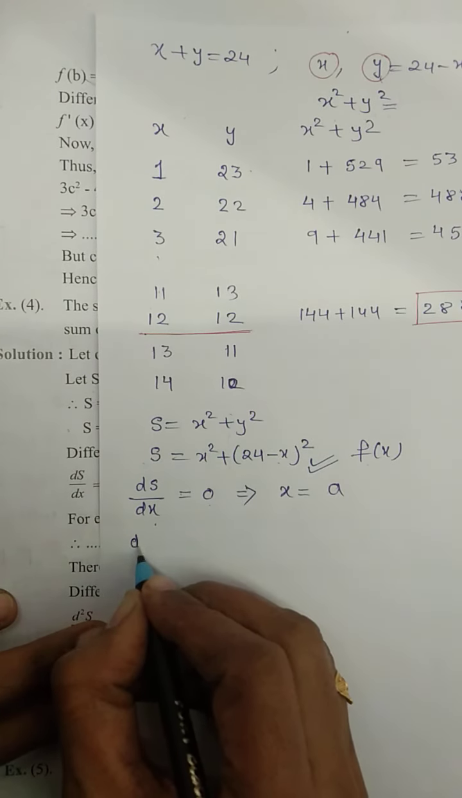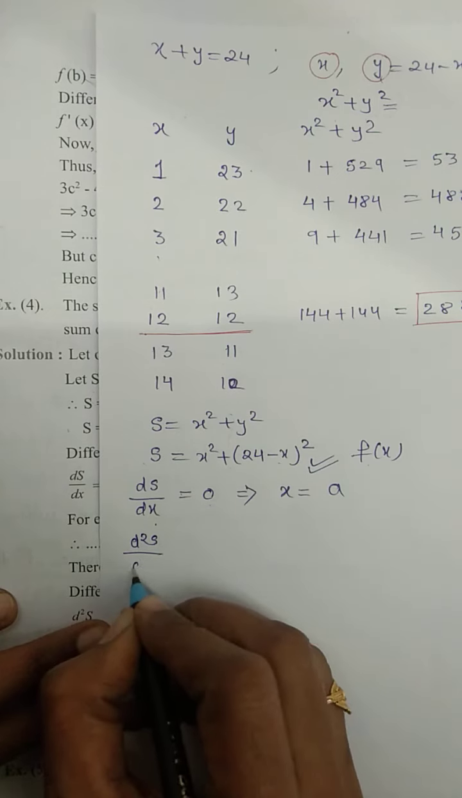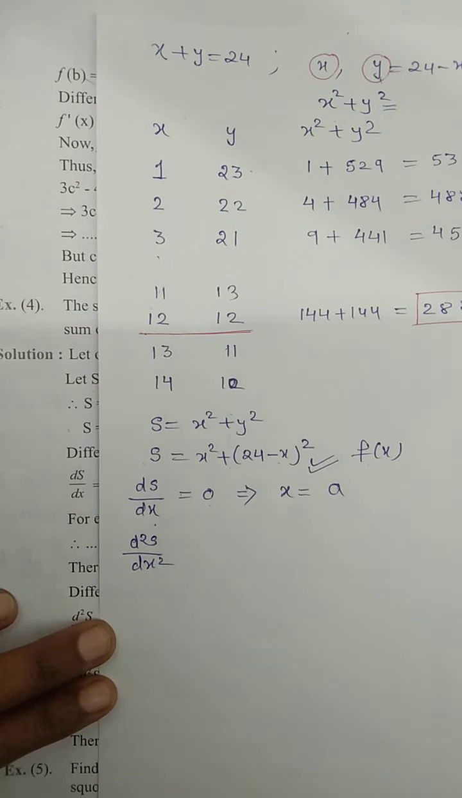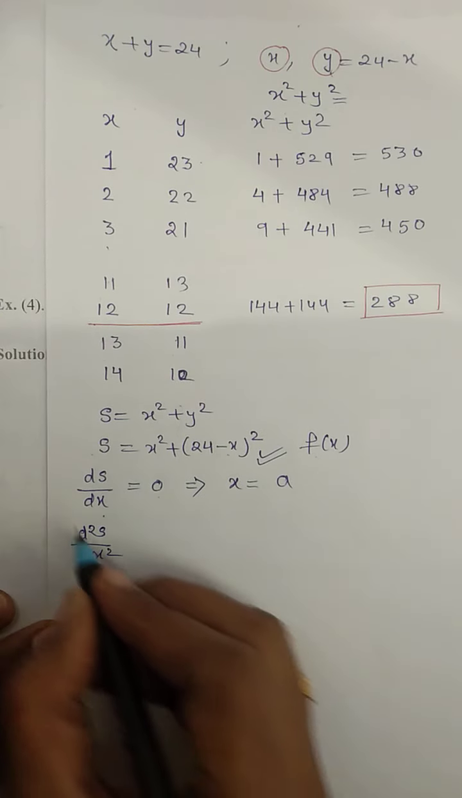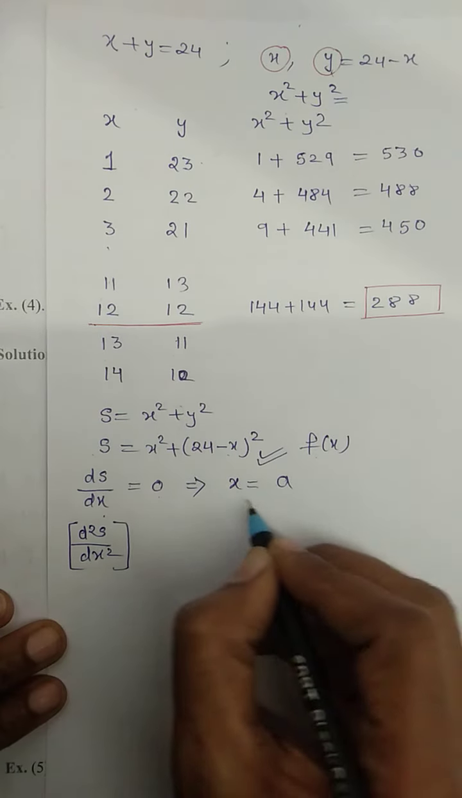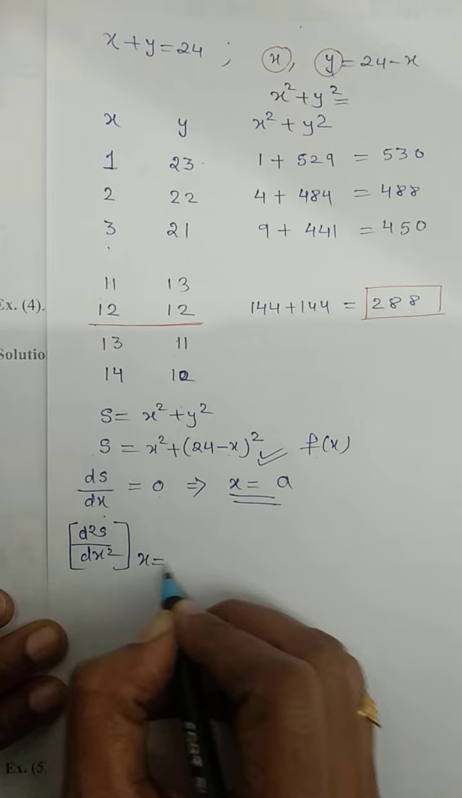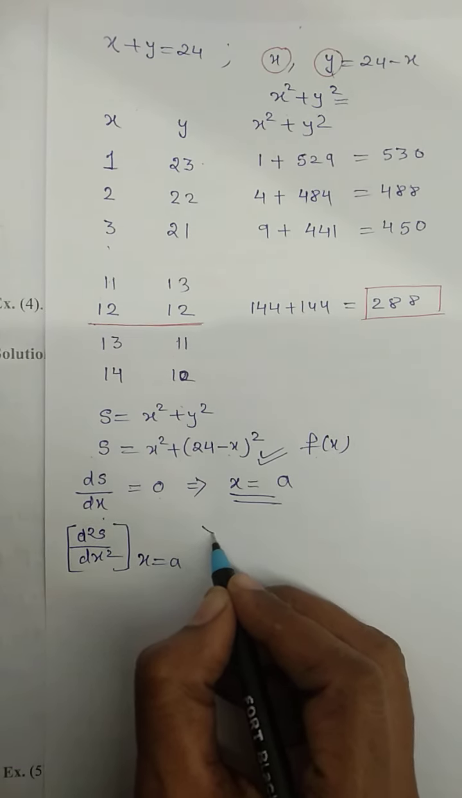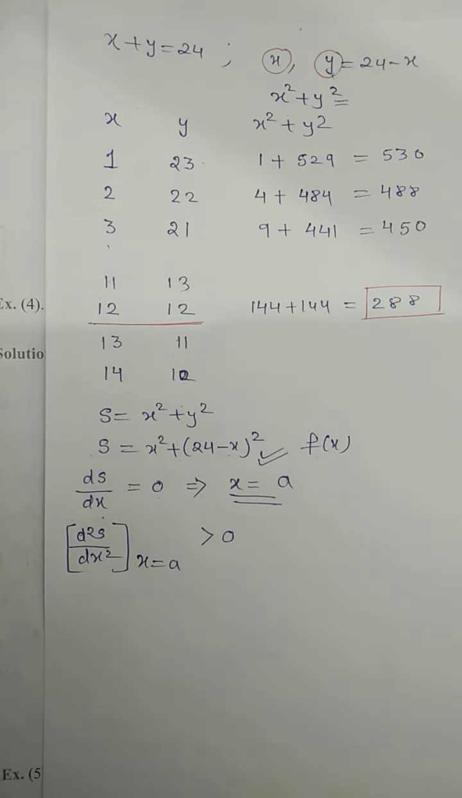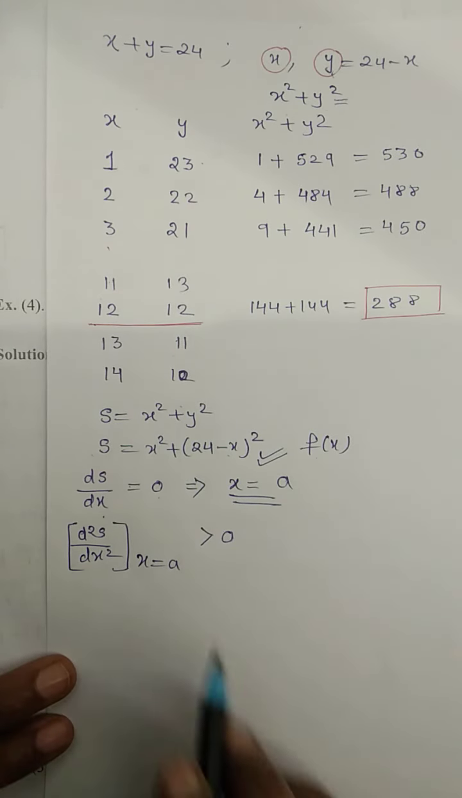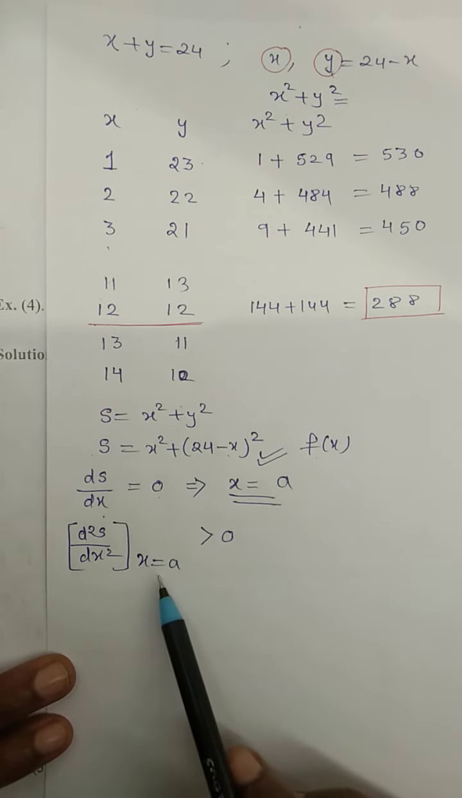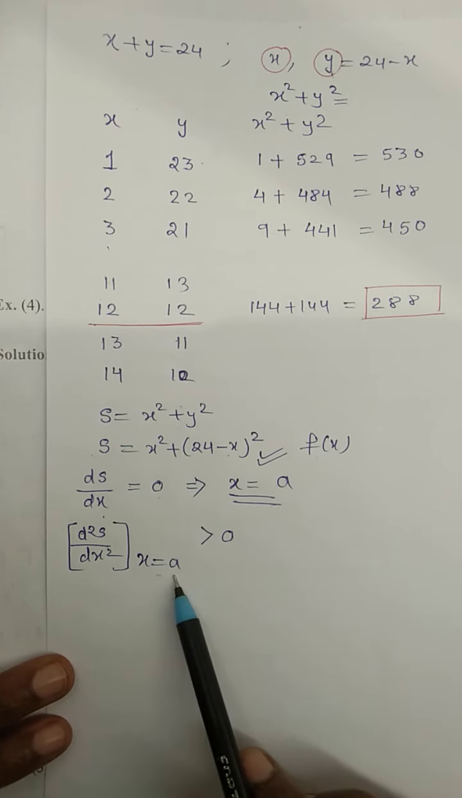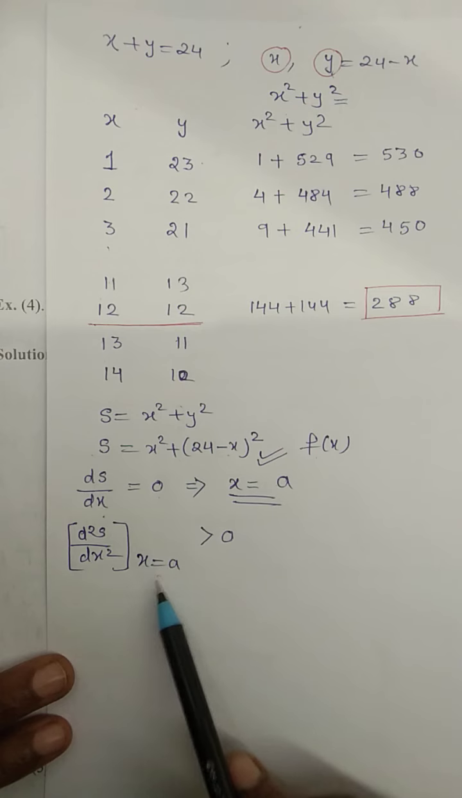Then we find its second derivative. We have already done it in practical. After finding the second derivative, we will find the value of the second derivative at this point, that is, at x equal to a. In case we get it greater than 0, meaning positive, then we can say that yes, the function is minimum at x equal to a.